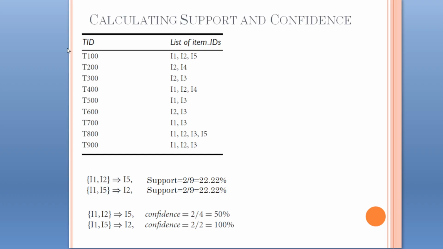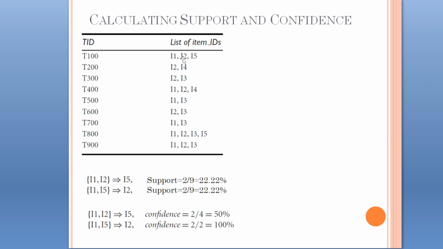Now let us see how to calculate support and confidence with the help of an example. Here we have two columns, TID and list of item IDs. TID means transaction IDs, and we have 9 transactions, T100 to T900, and these are the lists of items purchased in each transaction. Suppose the rule is I1, I2 implies I5. In this rule, I1, I2 is A and I5 is B. Out of these 9 transactions, how many times do I have I1, I2 and I5?